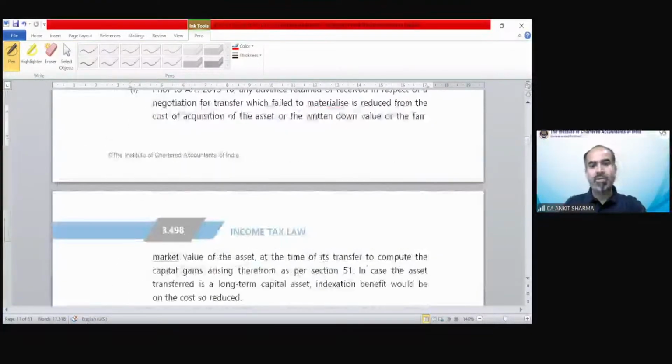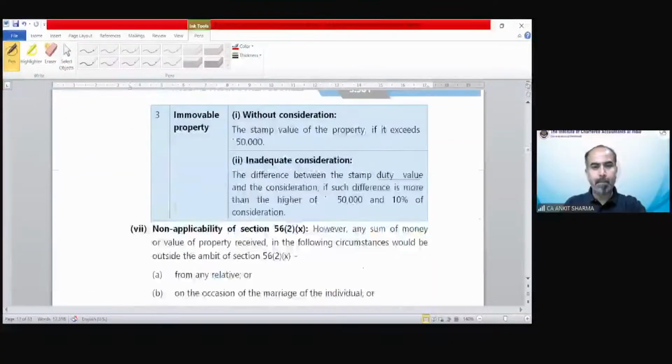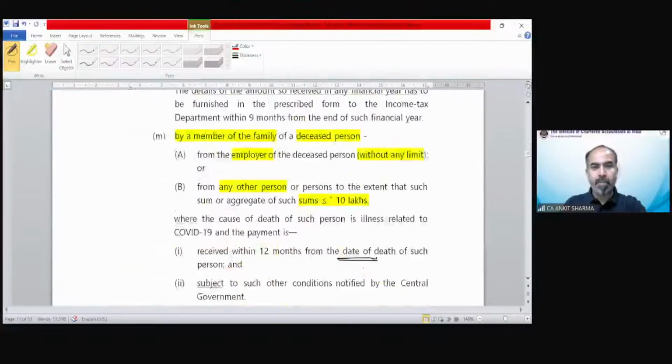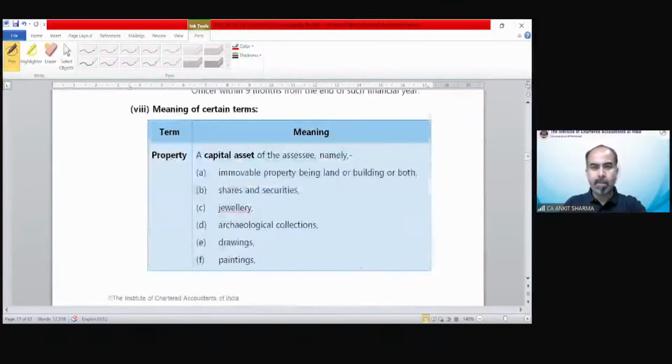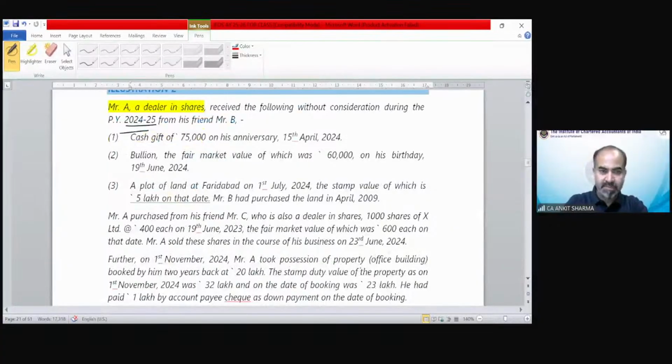Now we are moving to illustration number 2. Illustration 2 says there are specific circumstances and you have to tell whether this income is going to be taxed as income from other sources or not.